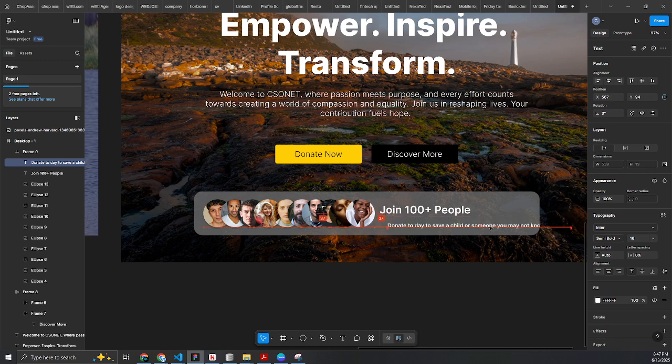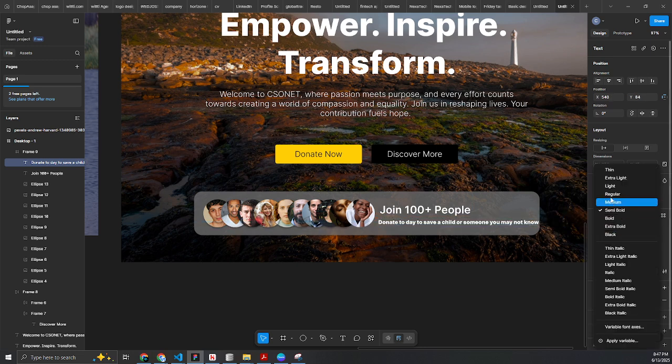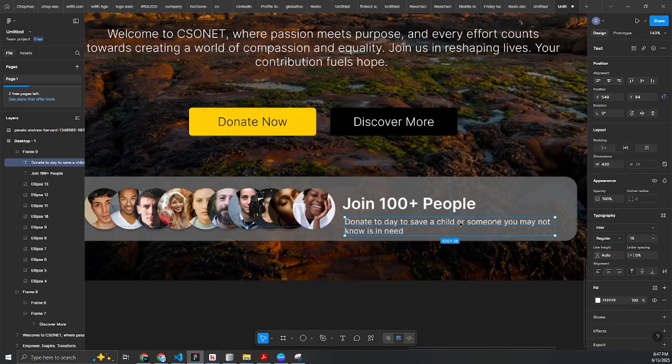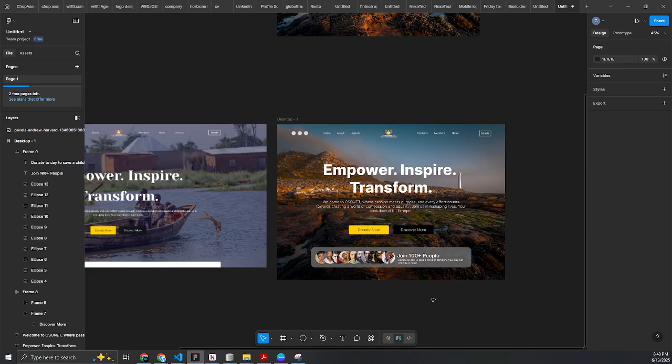I'll bring it this way, and I'll drop down from bold to regular, and make sure it is left aligned, so we have something like this. So overall, this is what we have as design.